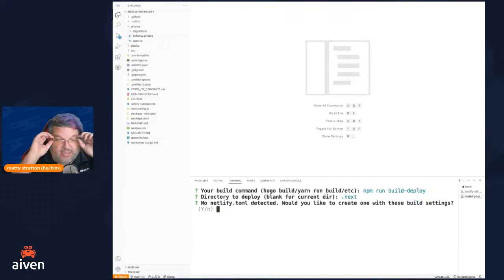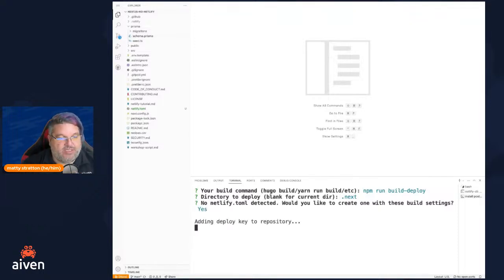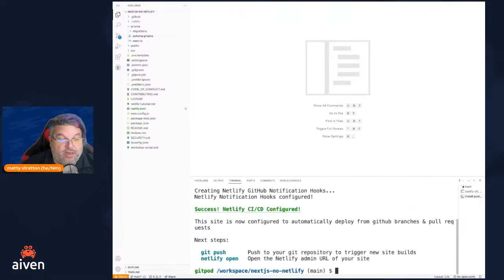And then finally, it's going to say, hey, there's no configuration file for Netlify here. Do you want me to make one for you? That seems like it'd be helpful. And we're like, yes, Netlify CLI, that would be very helpful. Please do that. And so it's going to add the deploy key to the GitHub repository, which means Netlify is going to be able to do it. It created and configured the GitHub notification hooks because we're going to see how it's able to talk to GitHub in our things like pull requests. And it's going to be like, cool, you are totally set up. It'll automatically deploy from pull requests and the branches.